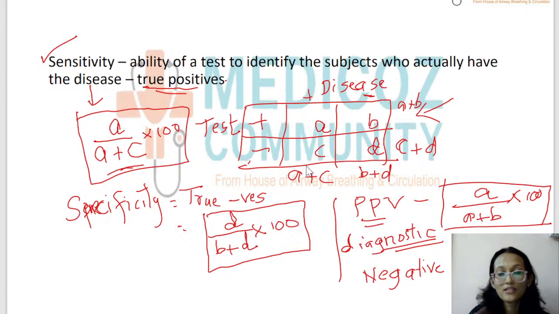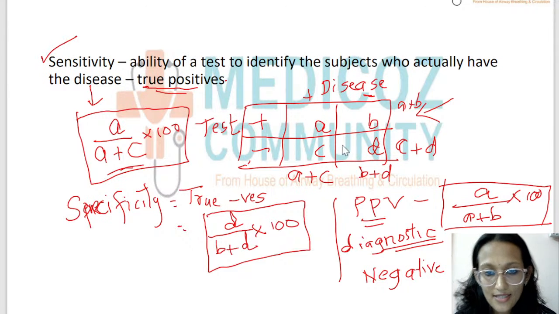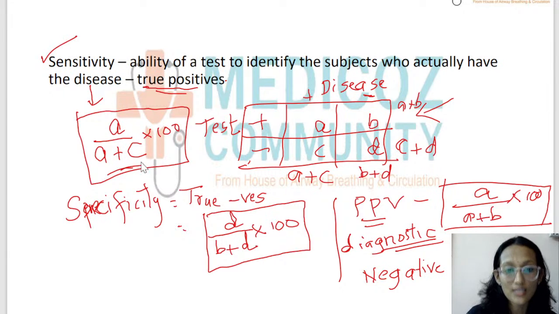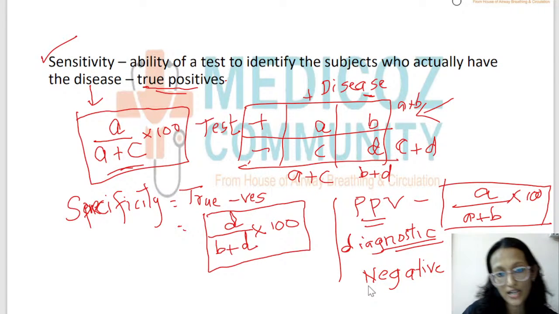So I hope this is easy. You have to draw the 2 into 2 table and learn so that it becomes easy for you. Only when you draw this table and put in A, B, C, D in the right places, you're going to get the sensitivity, specificity, positive predictive value and negative predictive value right. So once again,